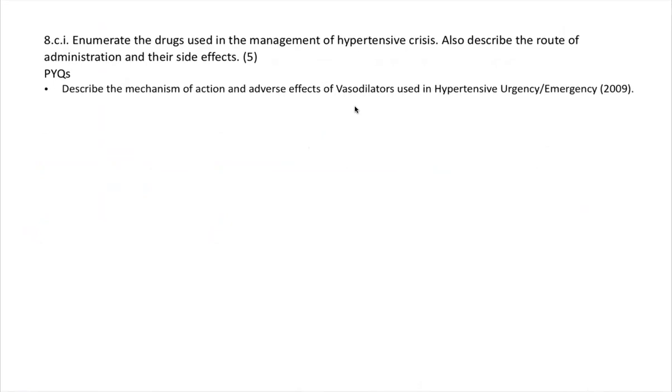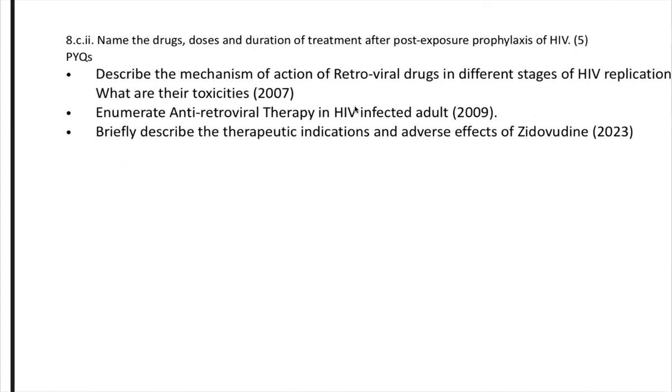Now, next question is enumerate the drugs used in management of hypertensive crisis. See, hypertensive crisis includes urgency and emergency. You have to write the definitions for that. And in almost all the regular test series, DAWP and the target test series, we did cover the detailed crisis management. And there is a new video in the regular test series course about the antihypertensive therapy used in hypertensive crisis. Okay, so this is a repeat. In 2009 also the same question came.